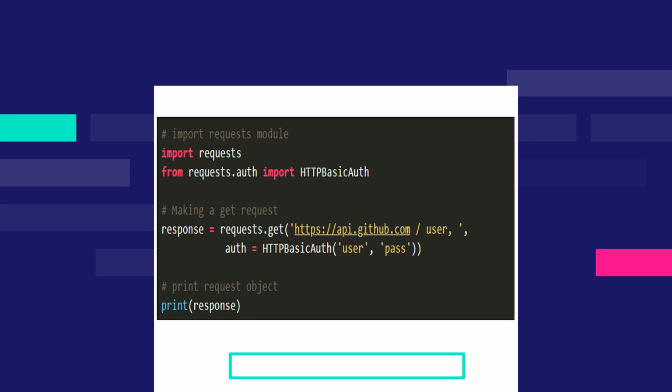Let's see the code. We first import the request library. Then we import HTTPBasicAuth from requests.auth. Then inside the get function, we give the URL and we give the authentication data using auth equal to HTTPBasicAuth, and we will give the user ID and password.